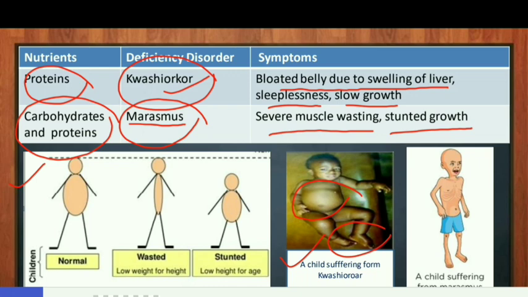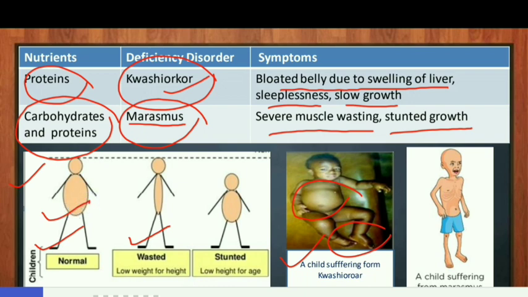There are 3 children in this picture. All the 3 children are of the same age. This is a normal healthy child. This child is showing muscle wasting because his weight is less according to his height. You can compare him with this healthy child.